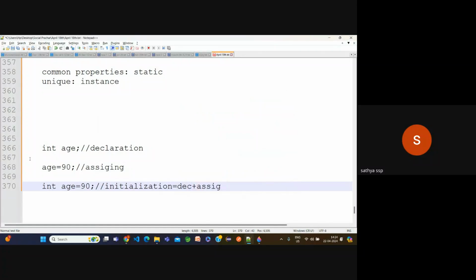Okay, now sometimes they are going to give just the declaration. Okay, later I want to use it. Then after that I want to initialize some values. Okay, simply here: declaration, assigning, and initialization, which is declaration plus assigning values.